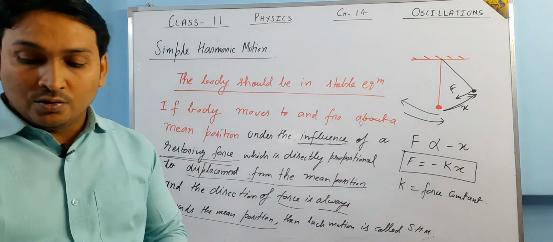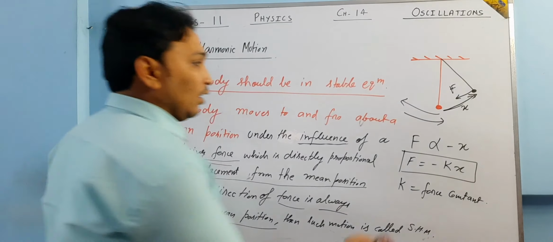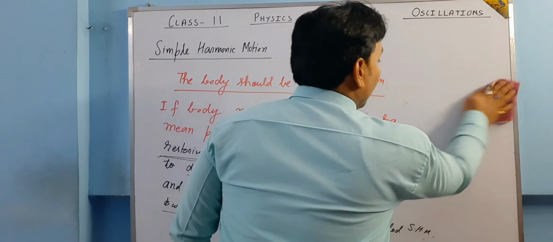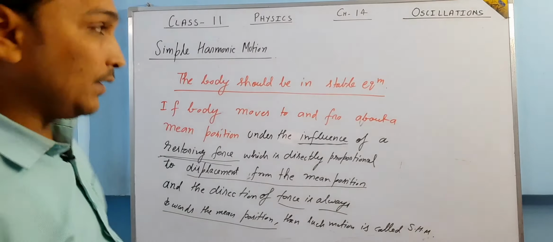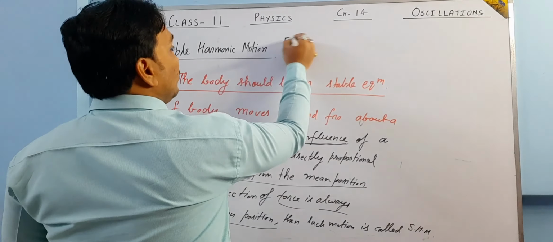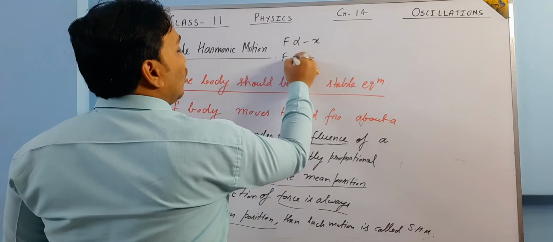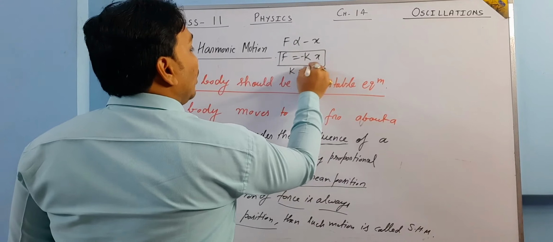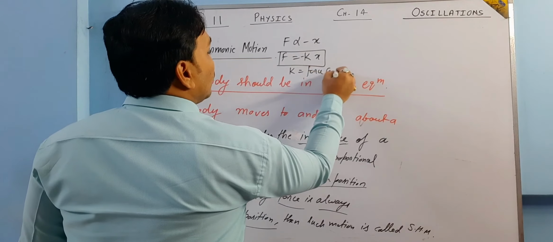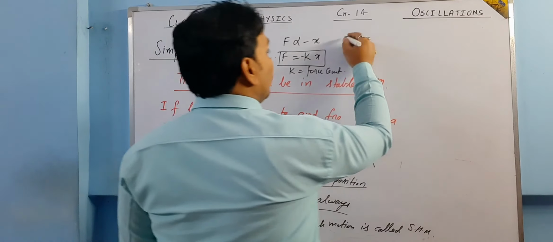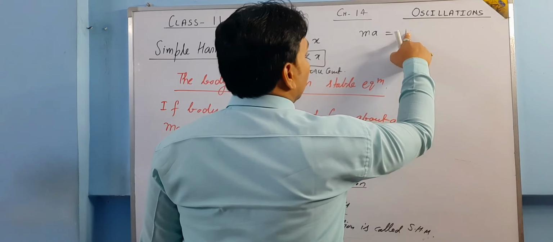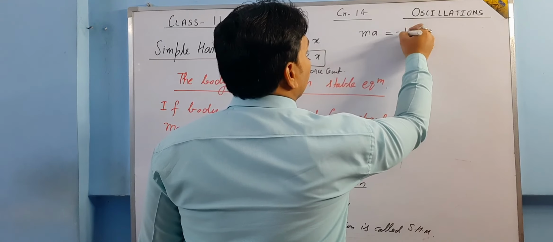Is it clear? So if we go a bit ahead, I have told you that F must be proportional to minus x, or F is equal to minus kx, where k is called the force constant. We know that F is equal to ma, which is equal to minus kx.